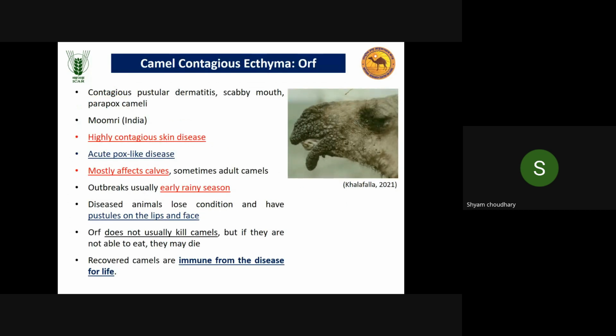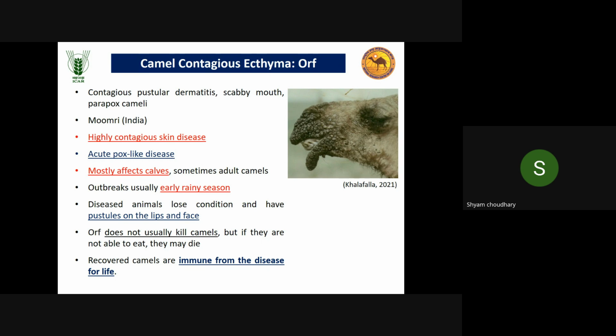The next disease is camel contagious ecthyma, which is also an important disease. It is primarily a disease of sheep and goats, but it also occurs in camels. It is locally known as mumdi in India, in Hindi. It is a highly contagious skin disease, an acute pox-like disease, mostly affecting calves less than one year of age in the early rainy season, and sometimes adult camels.